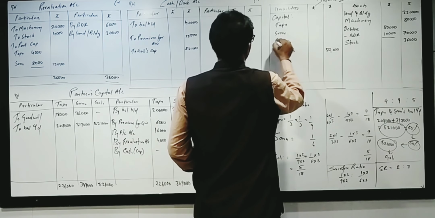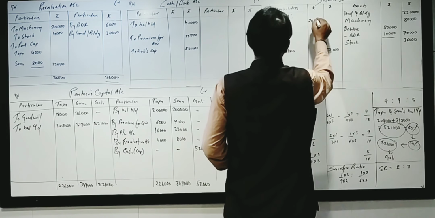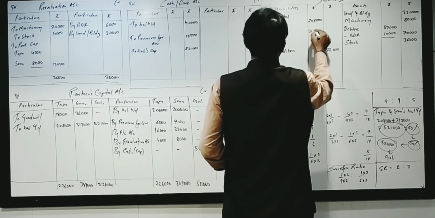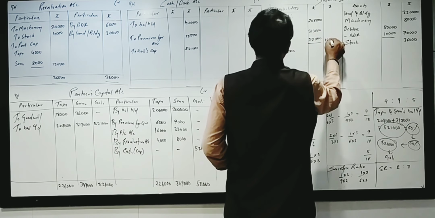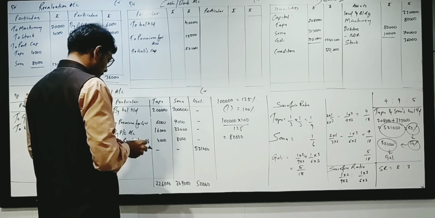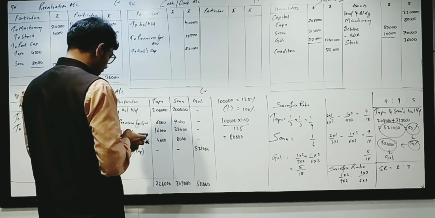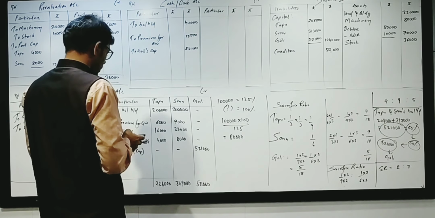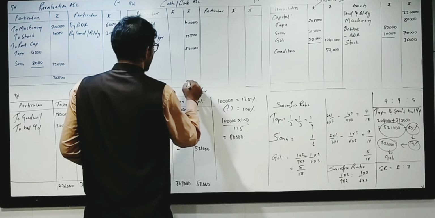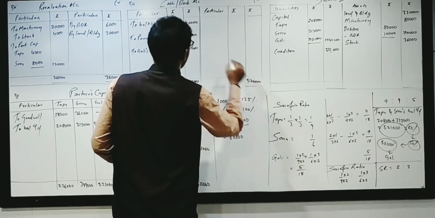Tappu, Sonu, Goli: 2 lakh 8,000, 3 lakh 13,000, 5 lakh 21,000, total 10 lakh 42,000. Adding this up, 5 lakh 21,000 plus 15,000 plus 40,000, the amount is 5 lakh 76,000.